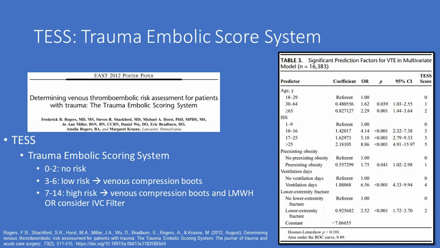A little bit more on the trauma embolic scoring system, also known as TESS. The article cited is by Rogers et al., and was a 2012 EAST poster paper published in the Journal of Trauma and Acute Care Surgery in August of 2012. The TESS score ranges from 0 to 14. The components are age, ISS, obesity, ventilation days, and lower extremity fractures.